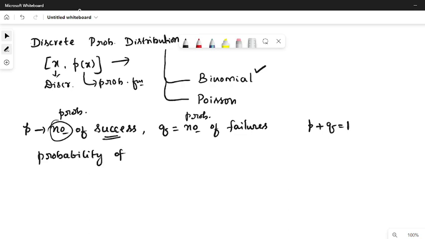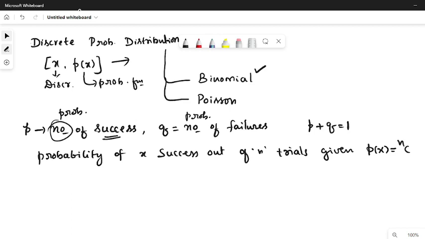the probability of x success out of n trials is given by p of x equal to nCx p power x q power n minus x. So this is the corresponding probability function for binomial distribution.